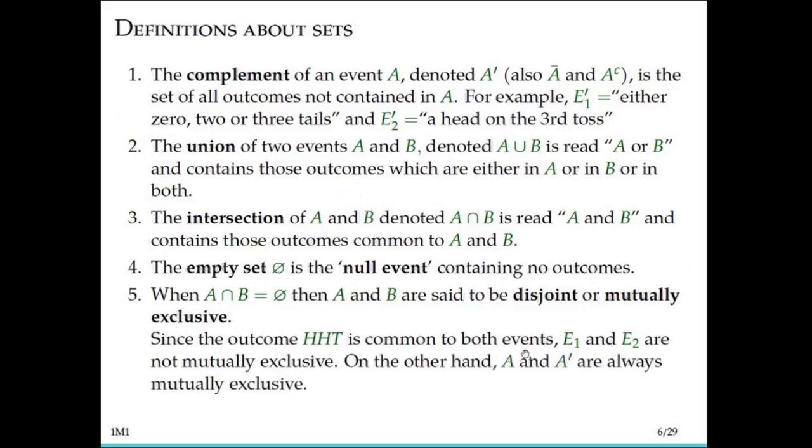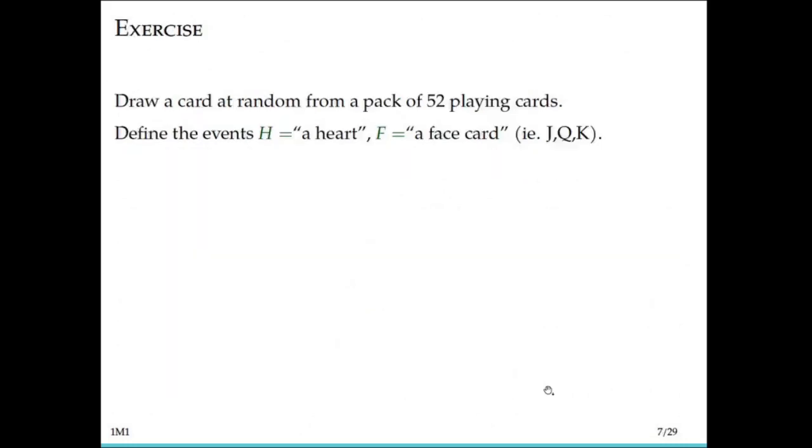On the other hand, if you have an event A, then the complement of A, written A prime or A with a dash, is always mutually exclusive from A. You can't both have an event occur and its complement occur. It's just from the definition of the complement: it's all the outcomes which are not in A. Okay, so let's look at an example now.